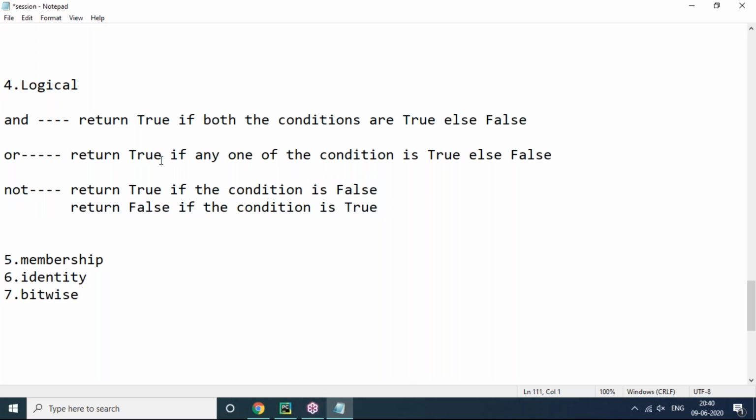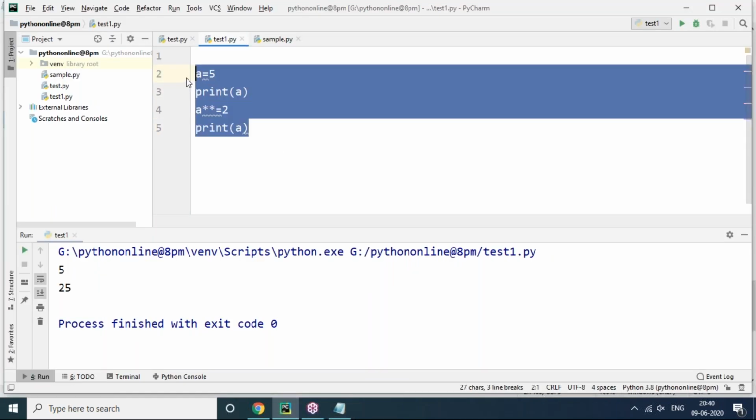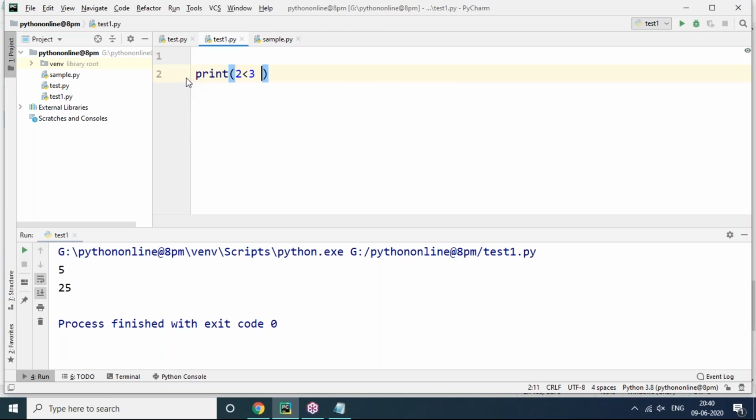Let's apply this. First I will go with AND. It returns true only if both conditions are true. Let's check this here. Both conditions are true or not, we'll discuss. Suppose here you can apply print directly, no problem. If you want to take variables you can take, or else directly also you can apply. 2 less than 3, one of the conditions, and 4 less than 5. Both conditions are true, sir.